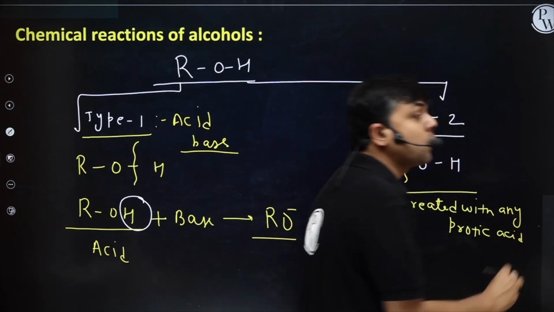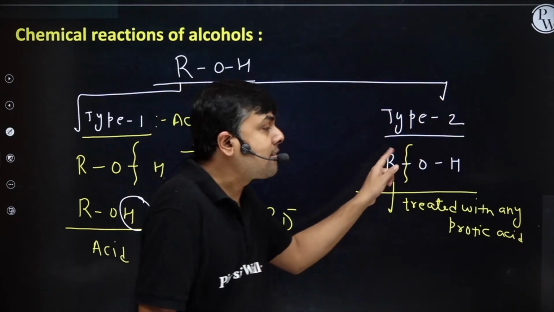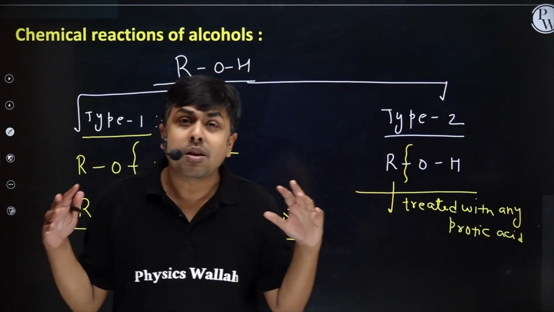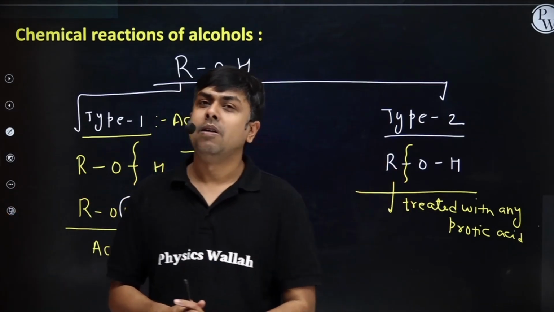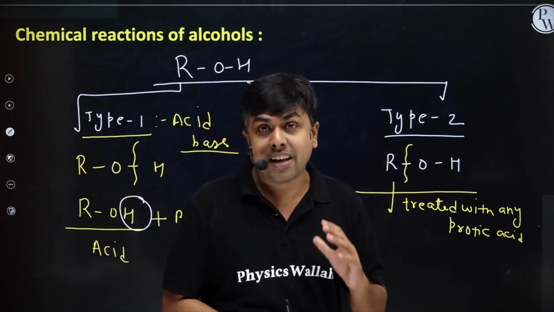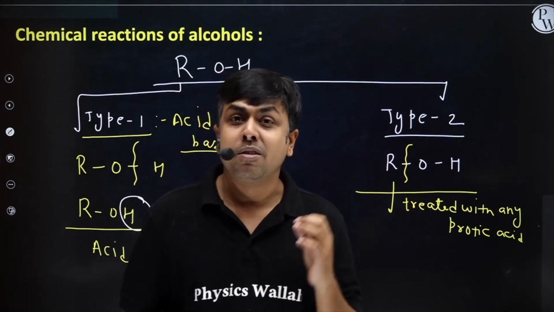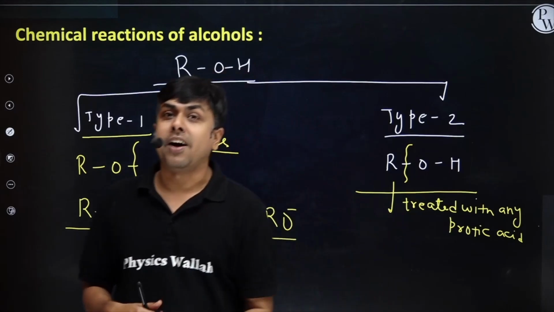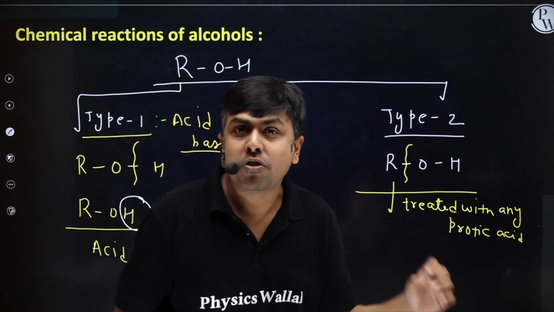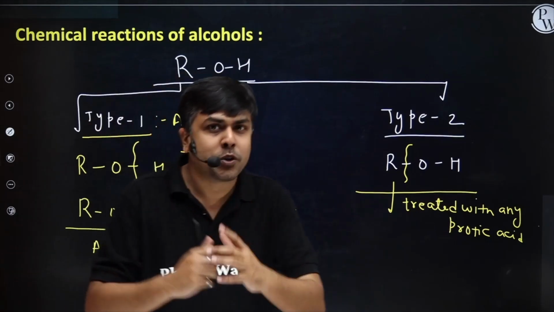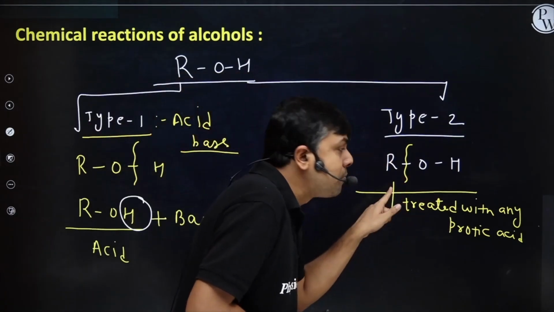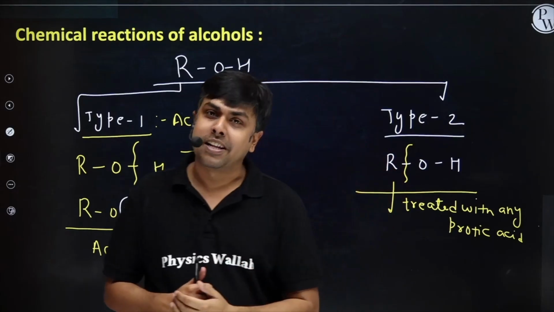In that case also we will observe this RO bond cleavage. We'll have some more reactions where we will observe RO bond cleavage, like the reactions of alcohol with PCl3, PCl5, SOCl2, SOCl2 with pyridine, and a lot of reactions which we are going to discuss.